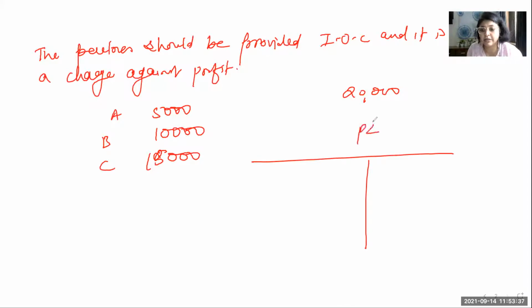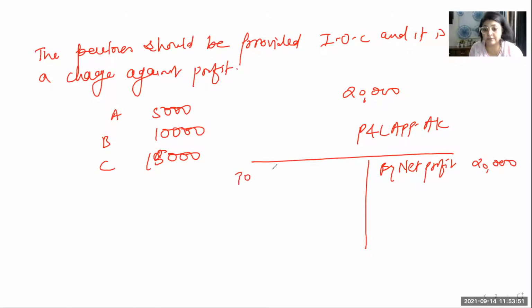See, when I make the P&L appropriation account, I'm writing very shabbily, but the purpose is just to make you understand. So by net profit, over here you will write 20,000 and you will give full interest on capital to these people. To IOC, A's capital, B's capital, C's capital, full amount you're giving. Okay, and because of providing them the full amount, what has happened? Loss.